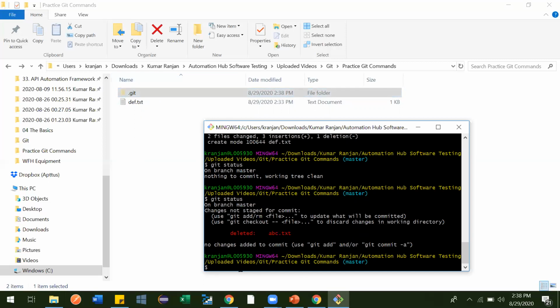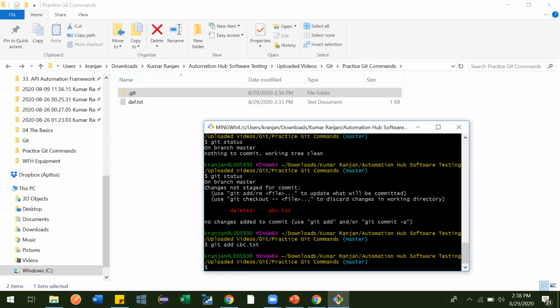So now what we can do is git add, and what we want to add is the deleted file, this abc.txt. Press enter. See, now it got added to the staging area, and now we just commit. git commit -m deleted abc.txt file, and press enter.